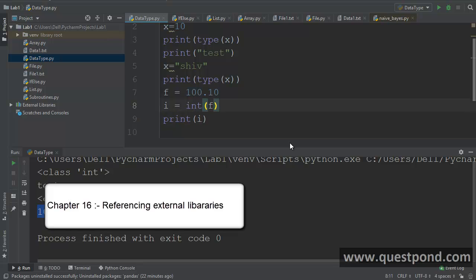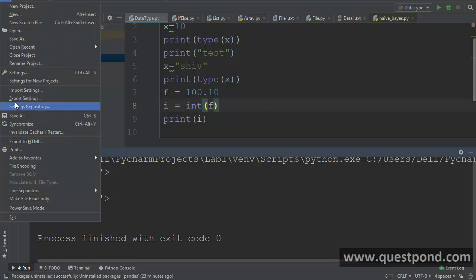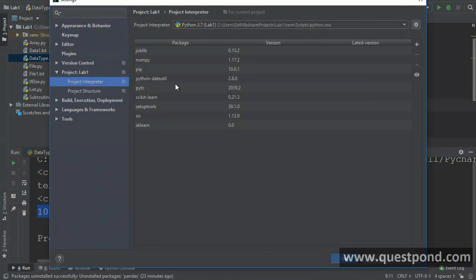Python is definitely a great language. But what makes it even greater are the other frameworks which have evolved around Python. Using Python, many other frameworks are created, like SciPy, NumPy, Pandas, and so on. And these frameworks are what made Python very famous in the market. So now let us say that you are working on a Python project and you want to add one of these frameworks. Then you need to go to File, then Settings, and then Project Interpreter, right?